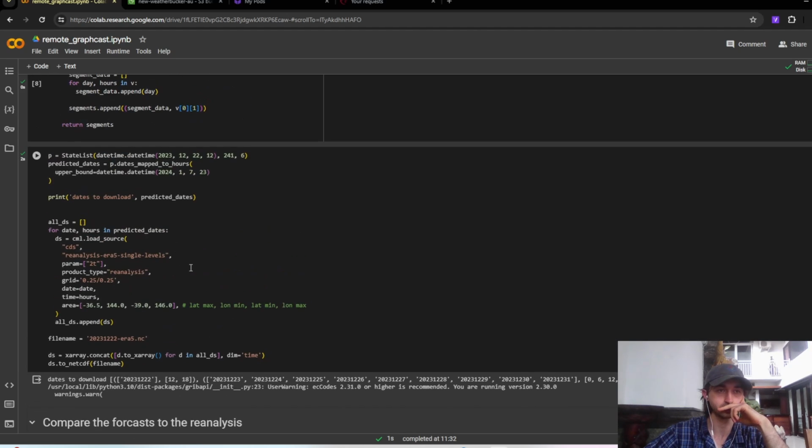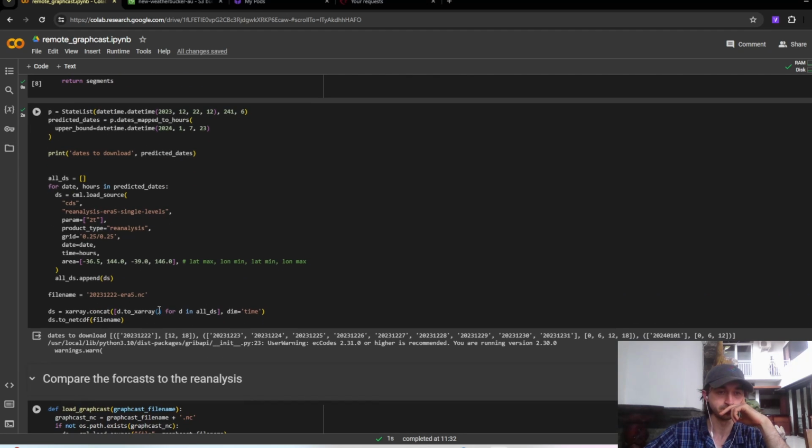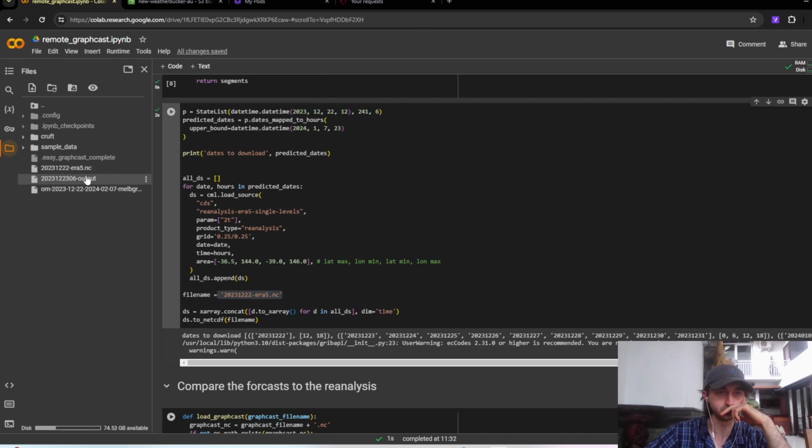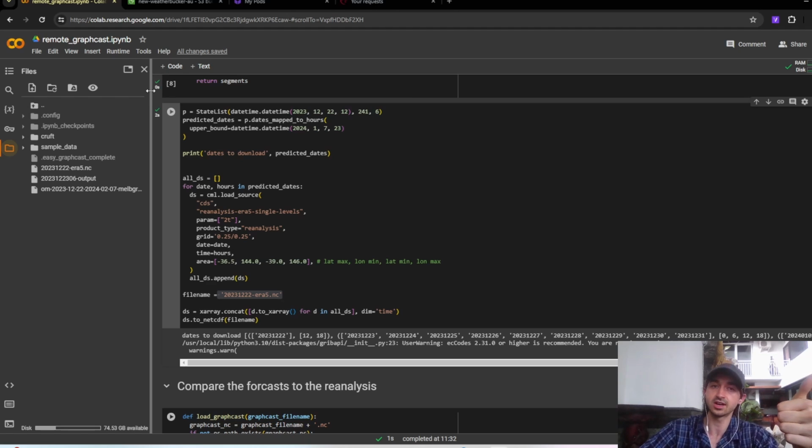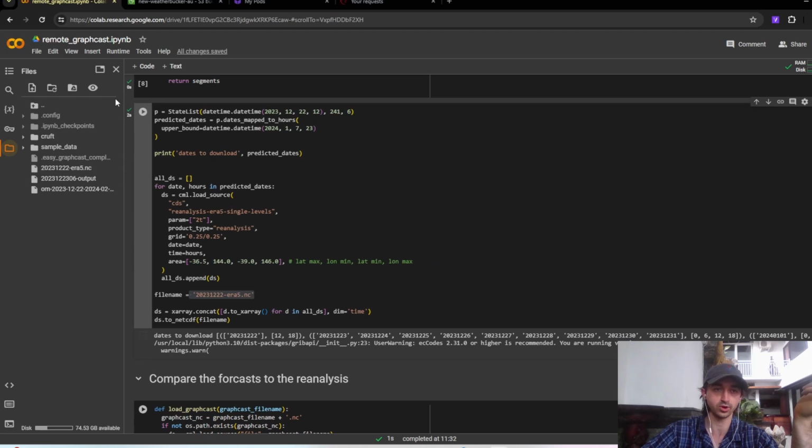But it looks like it just completed instantly, if I'm not mistaken. And if that's the case, we should have this file sitting here, 22 ERA5.nc, which, yeah, we do. Okay, great, that's excellent. We've now got the OpenMeteo data, both forecast and reanalysis. We've got the ERA5 data, and we've got the GraphCast predictions. So we're actually ready to go.